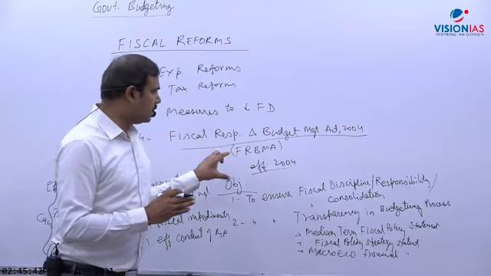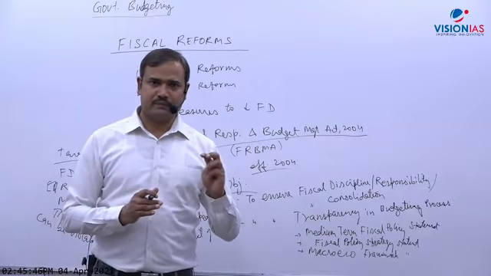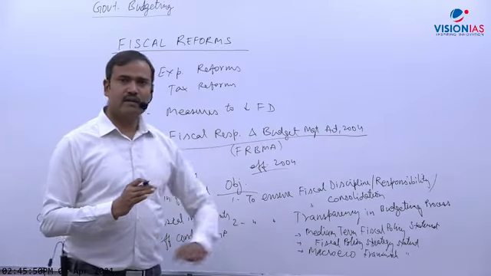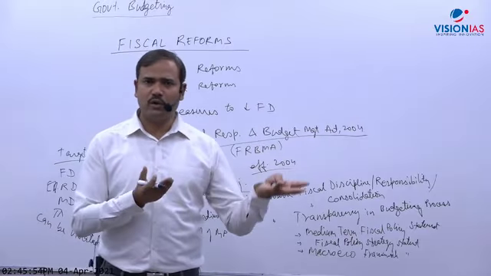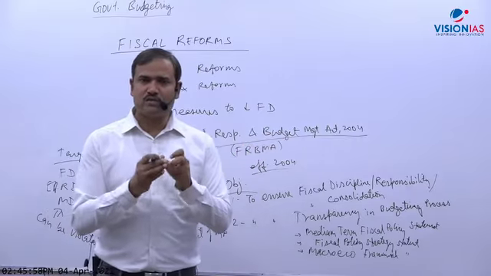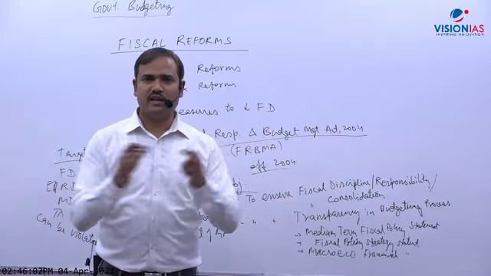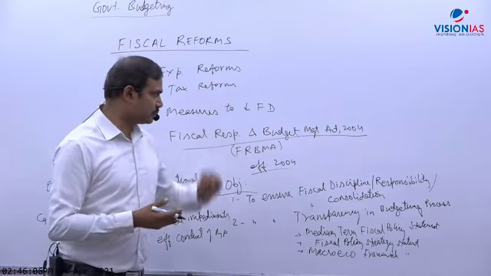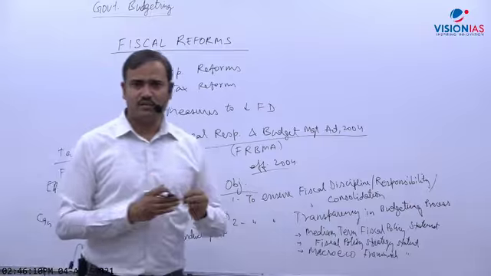So overall, to say it in sarcastic language, the government makes a mockery of this act. It means the government did not maintain the sanctity of the act. If the government was committed to fiscal consolidation, it could have done so without the act also. The government passed this act to tie its own hands, so that it would be disciplined. But if the government is untying and tying again, ultimately it did not take it seriously. This is the main problem. Sometimes there were genuine reasons, sometimes political reasons.